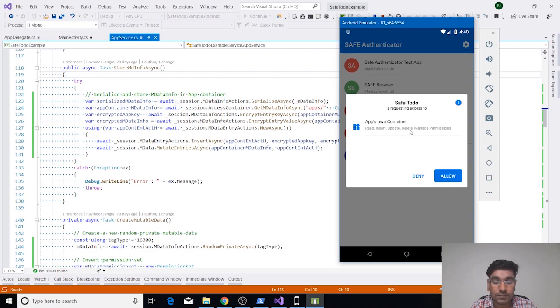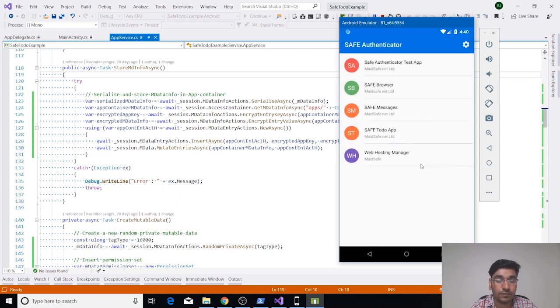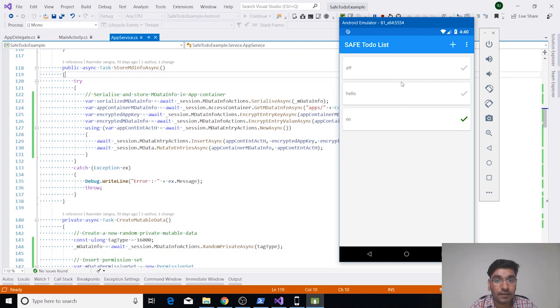Basically, this authenticator is showing that your application is requesting the access for app's own container only, and it will be able to do read, insert, update, delete, and manage permission operations. And you can allow it to establish a session in your Safe To-Do application. So you got a response back from your Safe Authenticator, and you will see I have already some items in my Safe To-Do list.